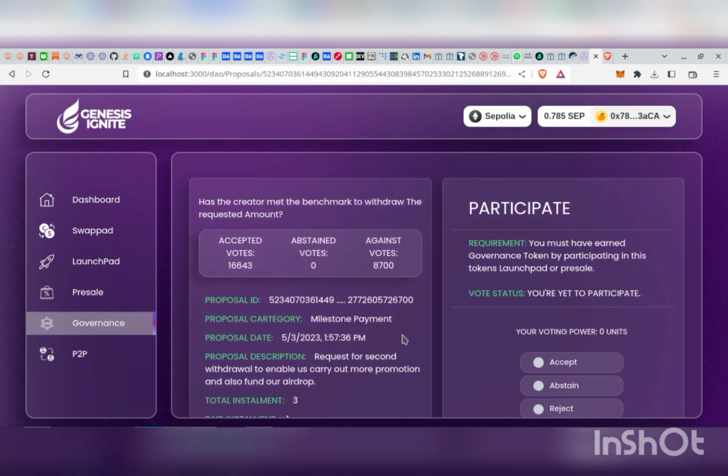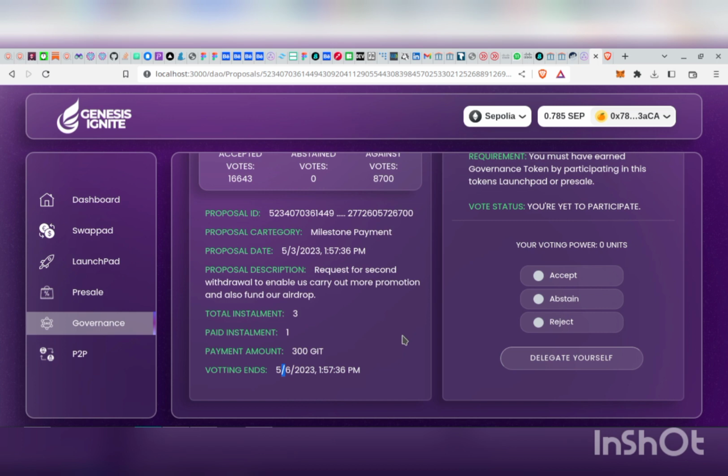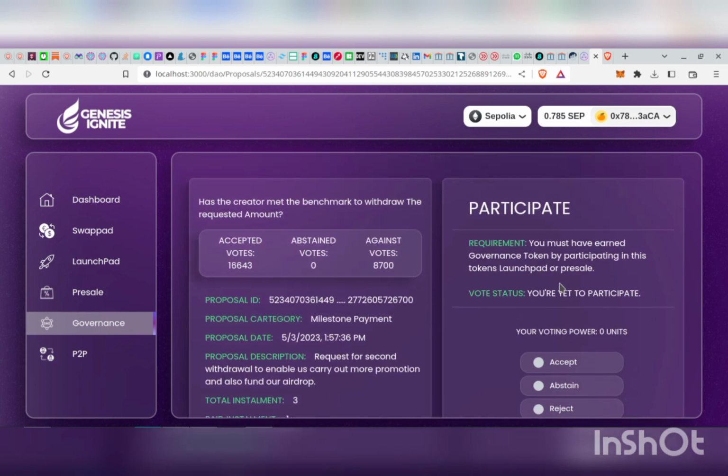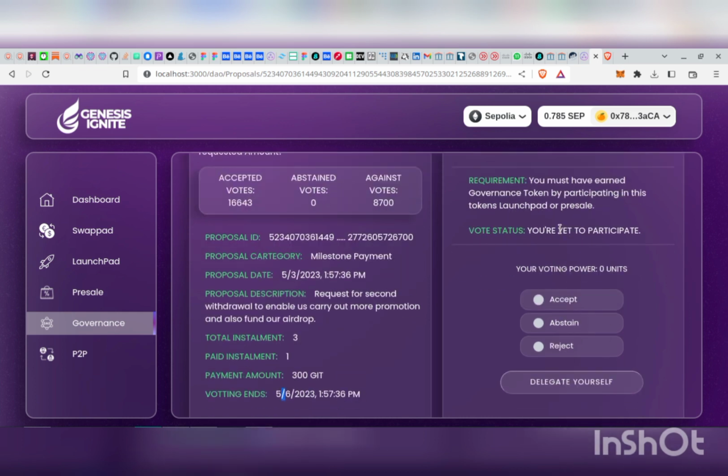This user does not have the governance token for this particular project because he didn't participate in it. Even if he participated, he didn't participate at the point when this proposal was created. So you can only participate in a proposal if, at the time the proposal was created, you actually have the governance token for that proposal. That's why we are saying this person's voting power is 0.